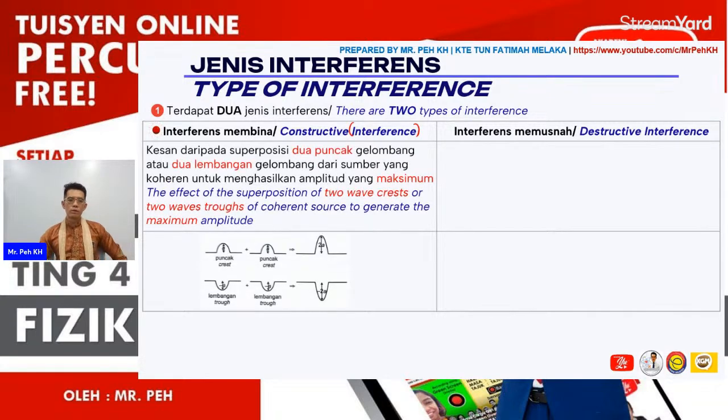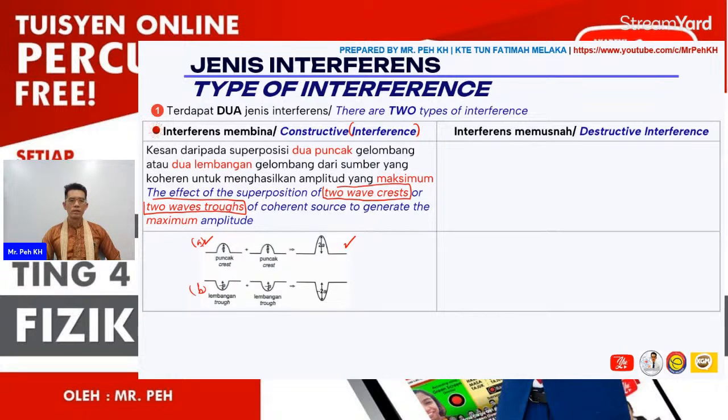For constructive interference, the effect of superposition means two waves overlap each other, either two crests, which I put as A, or two troughs, which is B. The effect will generate maximum amplitude.